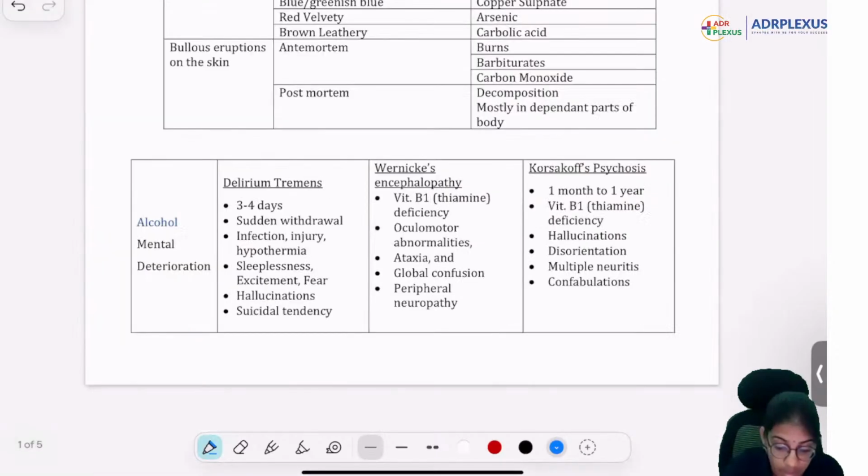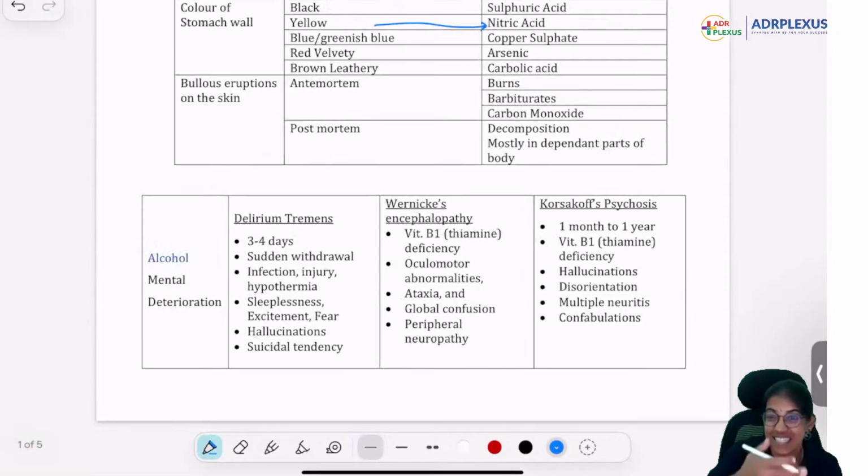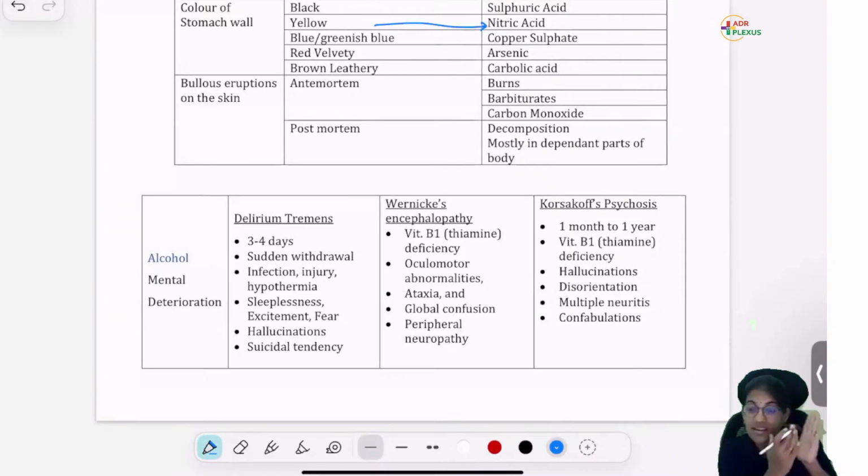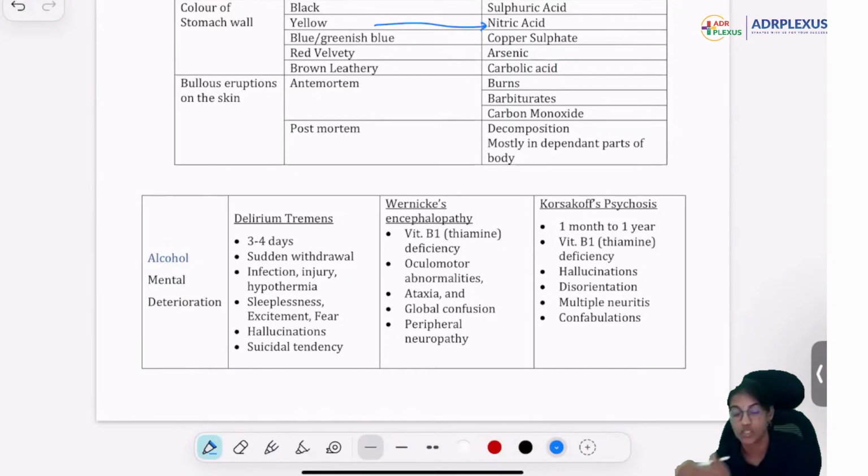All right. Now, alcohol has 3 things: delirium tremens, Wernicke's encephalopathy, and Korsakoff psychosis. Remember, Wernicke's encephalopathy, when it becomes a deficiency over a period of time, results in Korsakoff psychosis. When they say psychosis, they want you to remember mainly symptoms related to psychosis: hallucination, disorientation, confabulation.